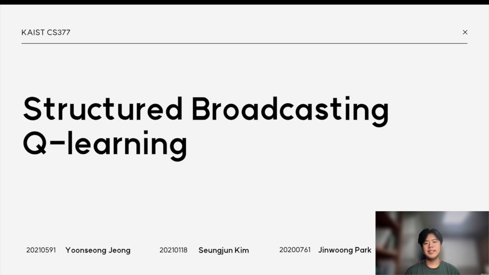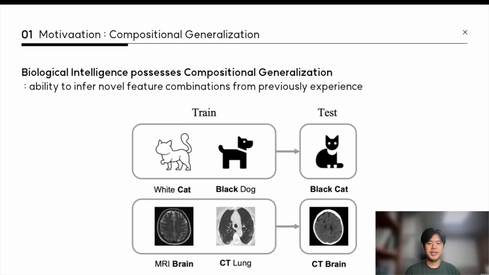Our main question is whether tabular learning can achieve generalization without using neural functional approximation, and we propose structured broadcasting Q-learning. Our motivation comes from compositional generalization. Humans can often understand new combinations of familiar features. For example, after seeing a white cat and a black dog, we can still recognize the idea of a black cat. So we want to bring a similar intuition into reinforcement learning.